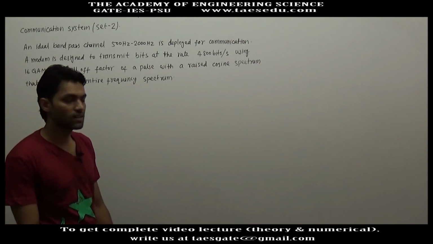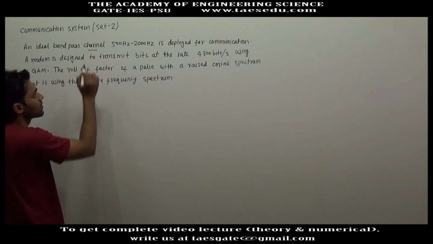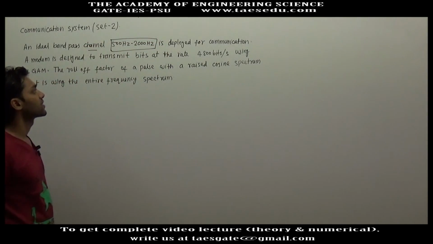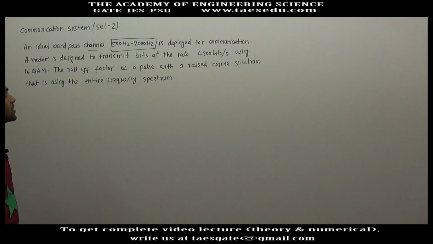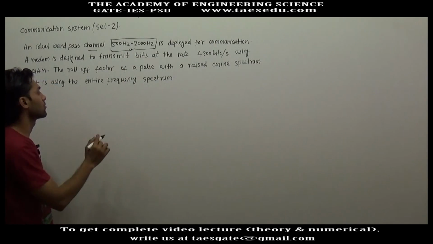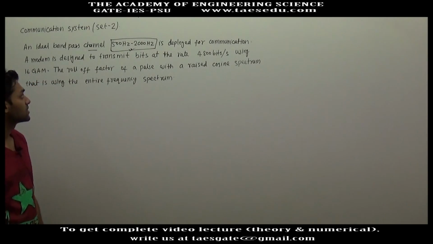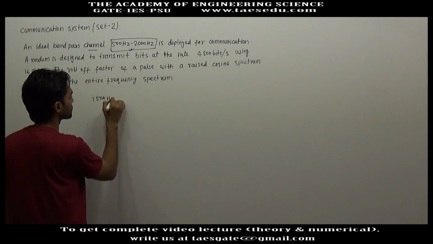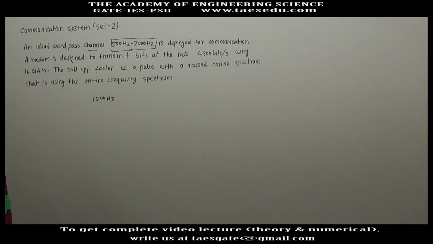This question says that a channel which has range 500 Hertz to 2000 Hertz is deployed for communication. So the total bandwidth of the channel, or the frequency range given to this channel, will be 1500 Hertz. This is used for communication.